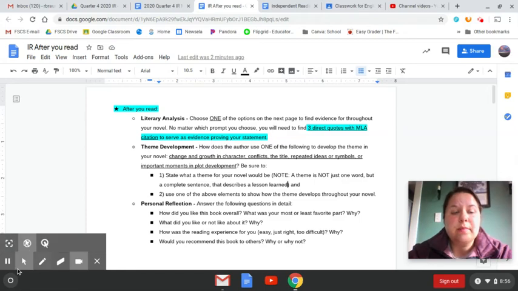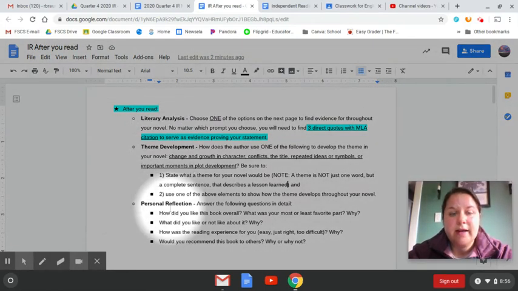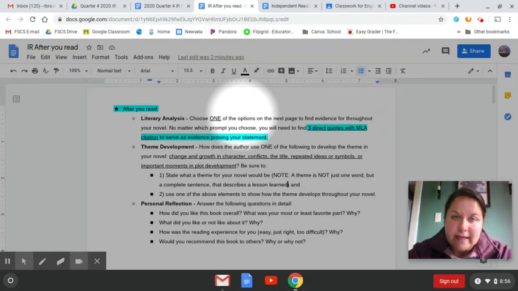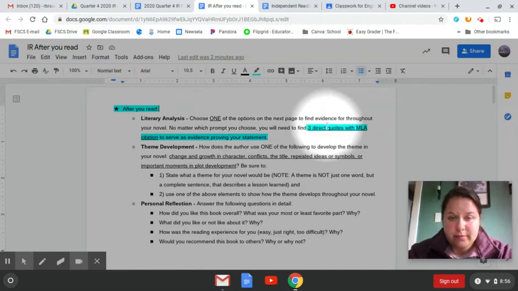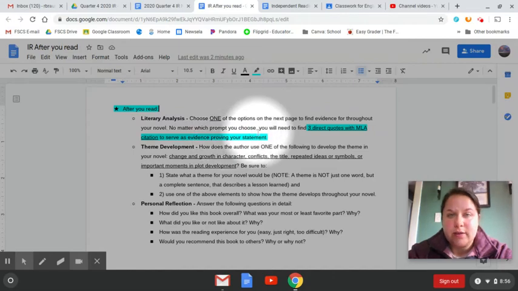So there are 3 parts to it. You have your literary analysis, your theme development, and your personal reflection. So literary analysis, you have a bunch of options on the next page, and you are going to choose one of them. Each of those options is explained in detail with what question you have to answer. But no matter what question you're choosing, you have to have 3 direct quotes with MLA citation, author's last name, page number, that gives evidence to answer your question.